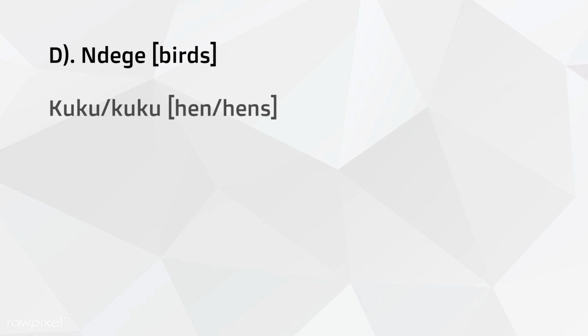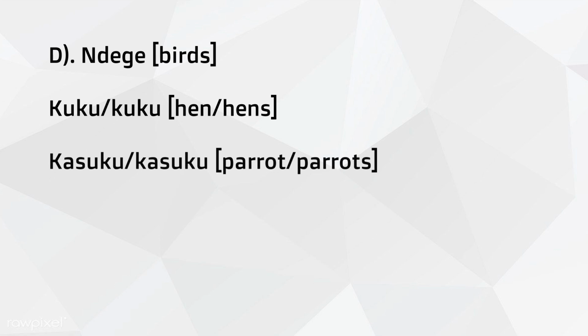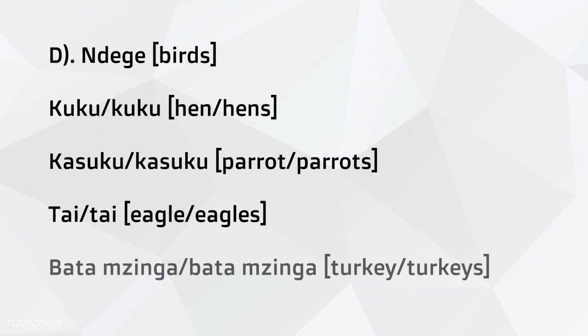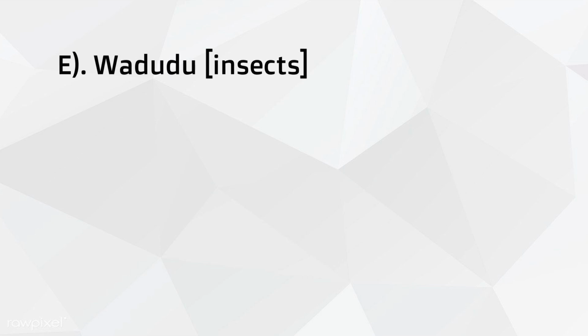Okay, the fourth group is birds, ndege. For example, kuku, hen. Kasuku, parrot. Tai, eagle. Bata mzinga, turkey. Okay, and then the fifth group is insects, wadudu.